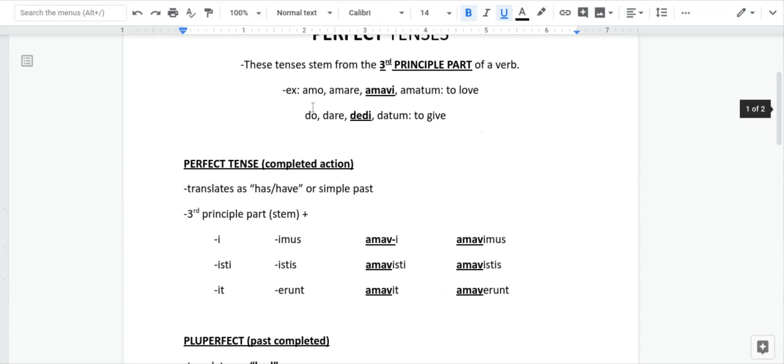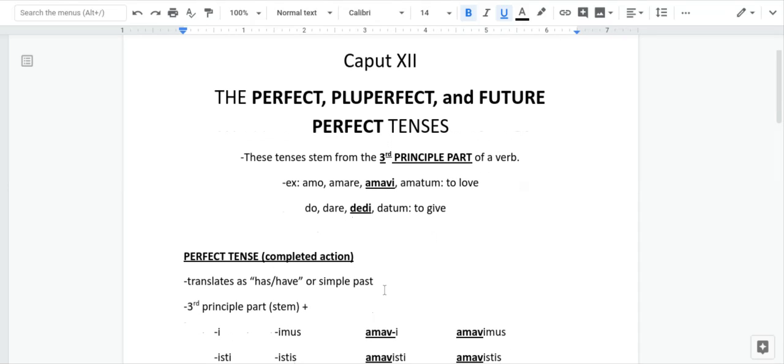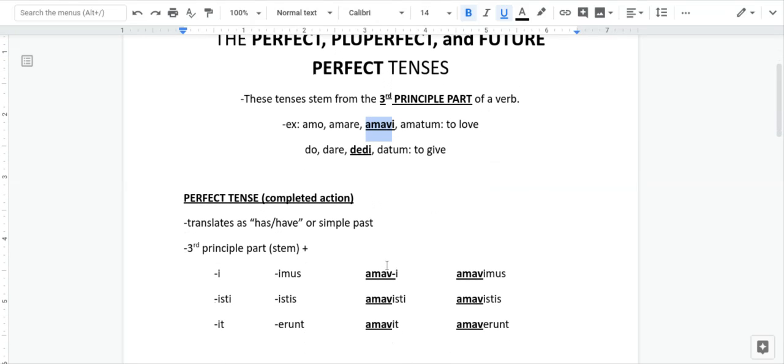So what's nice about these tenses is conjugation doesn't really matter. We've used amo, but with any conjugation verb, all you do is take whatever the third principal part is and add the endings, okay? A lot of first conjugation verbs have a v, but third conjugation verbs and fourth conjugation verbs, they're all different. They all have different third principal parts.